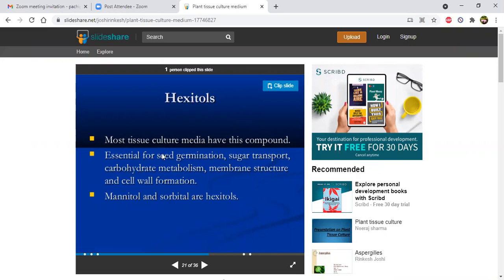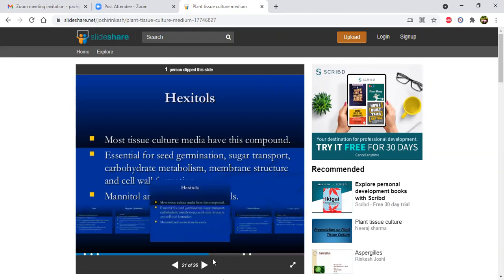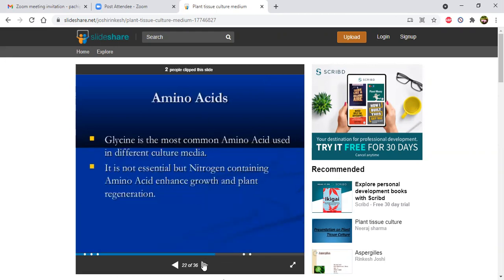What is the role of mannitol in tissue culture medium or tissue culture metabolic activities? It is deeply involved in seed germination, sugar transportation, carbohydrate metabolism, membrane structure, and cell wall formation. Cell wall formation is very, very essential in tissue culture. That's why we must use mannitol in the tissue culture medium.